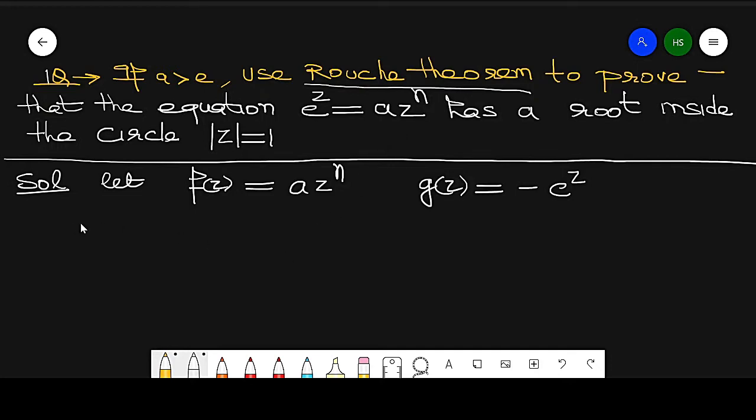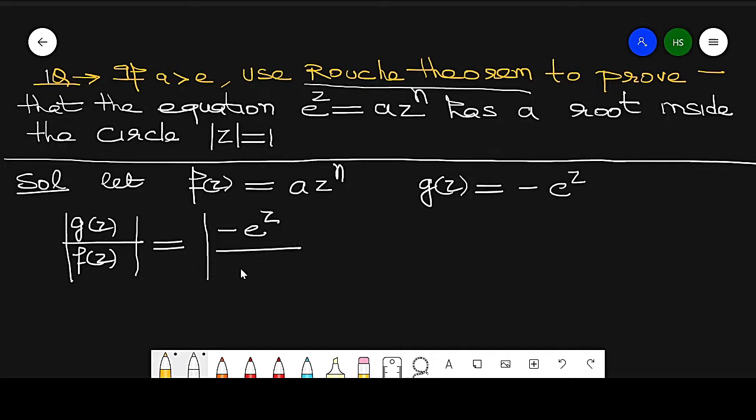Now from this, modulus of g of z over f of z is equal to minus e raised to power z over a z raised to power n.